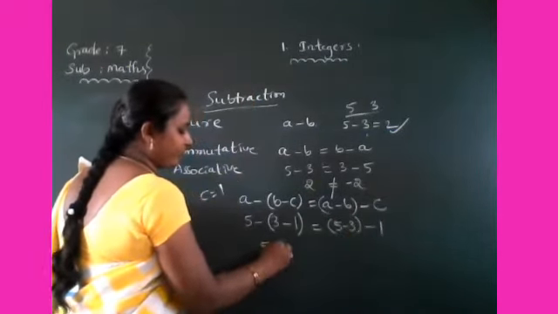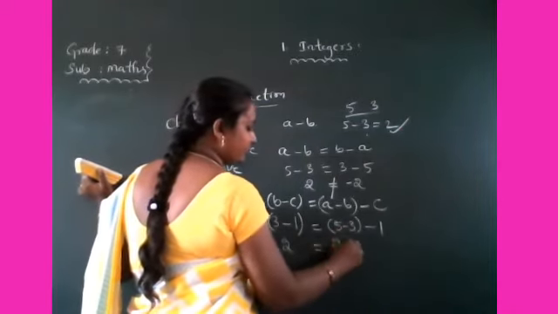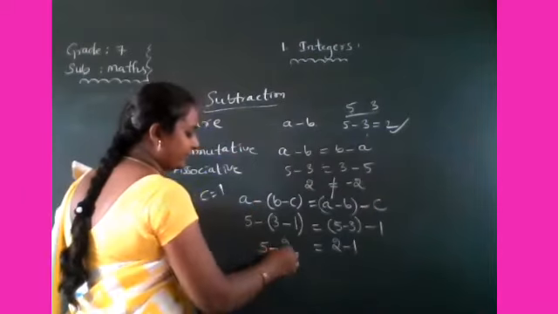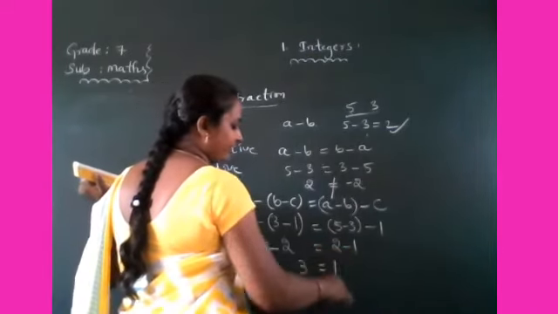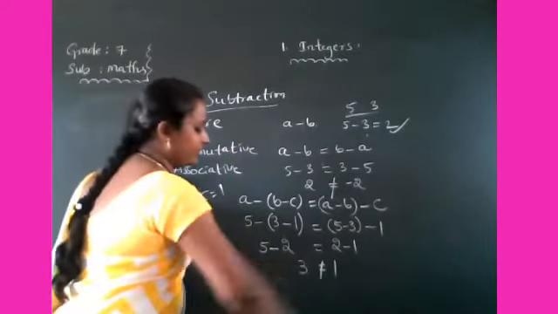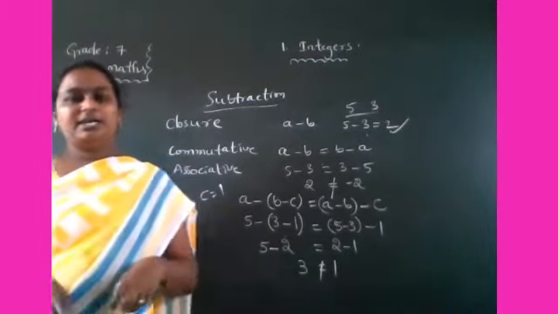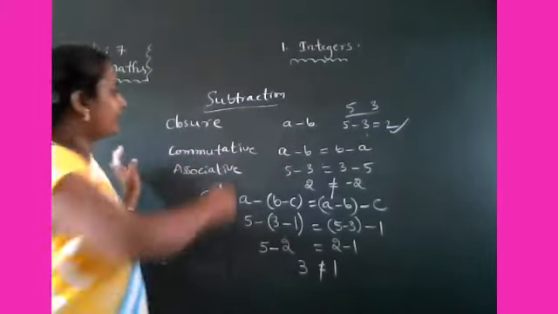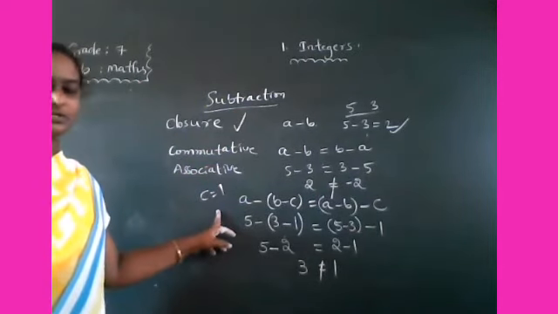Now simplify. 5 minus 3 is 2, 2 minus 1 is 1. And 5 minus (3 minus 1): 3 minus 1 is 2, 5 minus 2 gives 3. Now 3 and 1, are both equal? No, not equal. Now we have to know that under subtraction, closure property is applicable, and commutative and associative laws are not applicable.